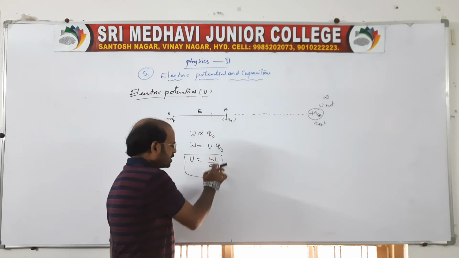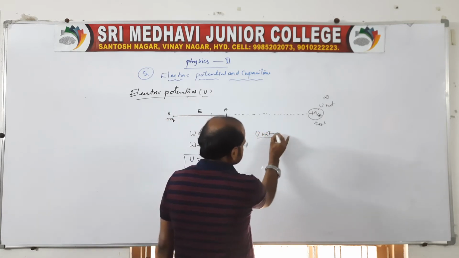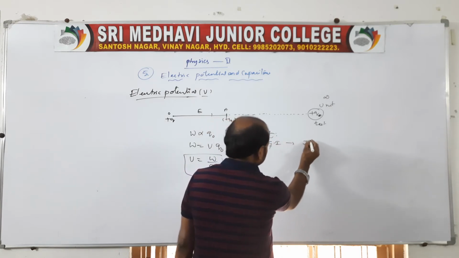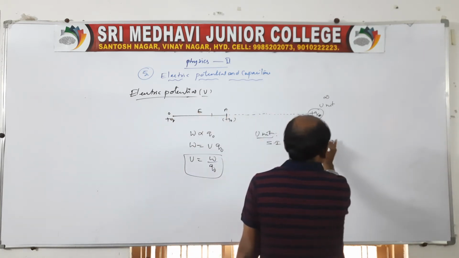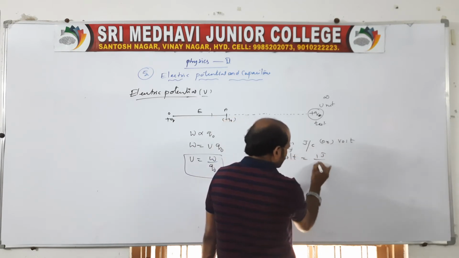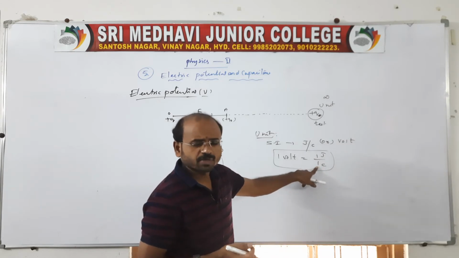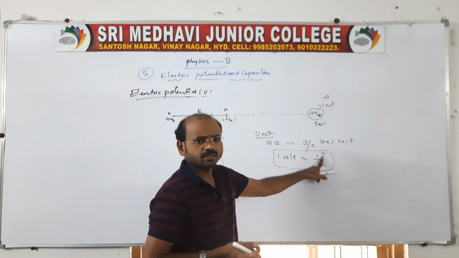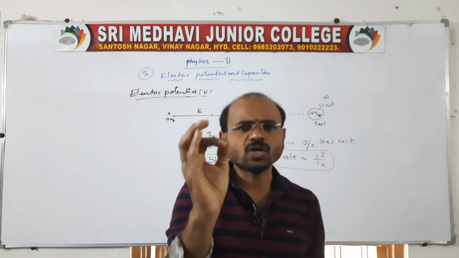Here, for W by Q naught, of course we should state the units and dimensions as usual. The unit in the SI system is joule per coulomb, which we also call a volt. Therefore 1 volt is defined as 1 joule by 1 coulomb. That means 1 coulomb of charge is brought from infinity, and 1 joule of work is done, which we call 1 volt.